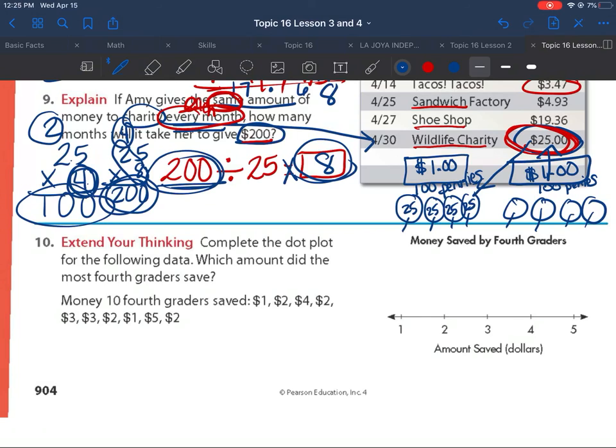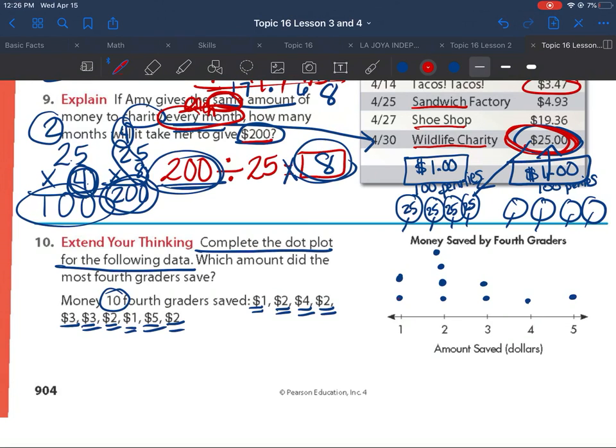Number 10. Complete the dot plot for the following data. Which amount did the most 4th graders save? So we have to complete the dot plot. Money for the 10 4th graders saved. Remember, there's 10. So the first one saved $1. The second one saved $2. The third one saved 4. The next one saved 2. The next one saved 3. The next student saved 3. The next student saved 2. The next student saved 1. The next student saved 5. And the last student saved 2.